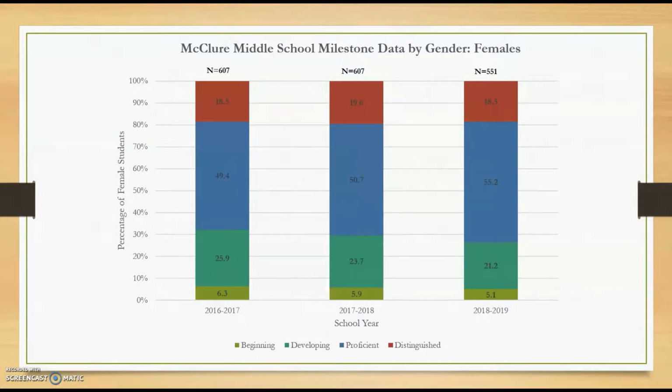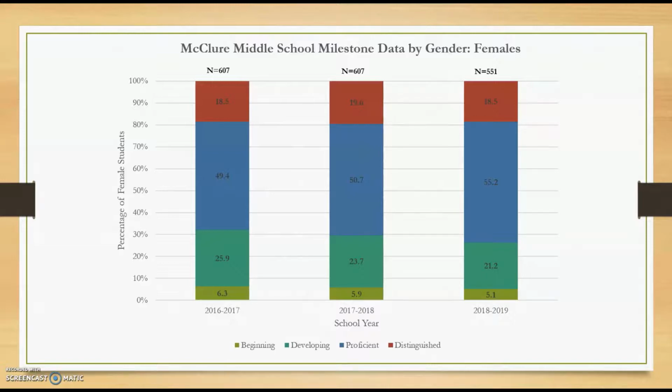Moving on to the female group of students, in 2016 to 17, 6.3% of female students performed at the beginning level, 25.9% at the developing level, 49.4% at the proficient level, and 18.5% at the distinguished level. In 2018 to 2019, the percentage of females at the beginning level decreased once again, dropping to 5.1%. 21.2% of females performed at the developing level, 55.2% at the proficient, and 18.5% at the distinguished level.